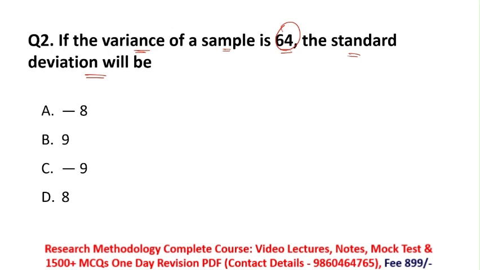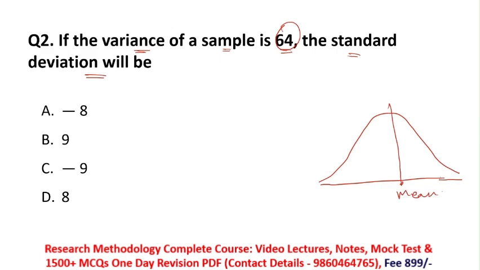And standard deviation means, suppose you have some data and you spread your data in the form of this graph, which is known as normal distribution. And here is the mean of your data. So in this case, standard deviation means how far your data is spread from the mean.